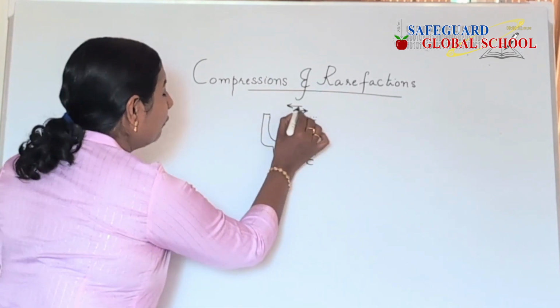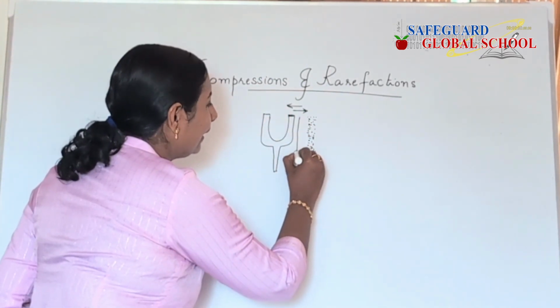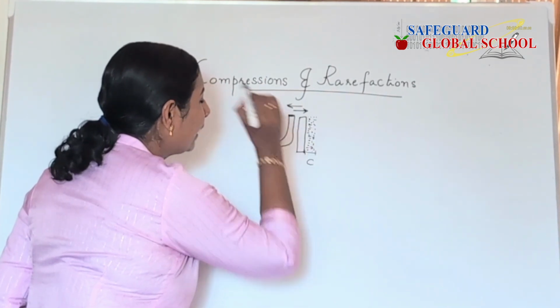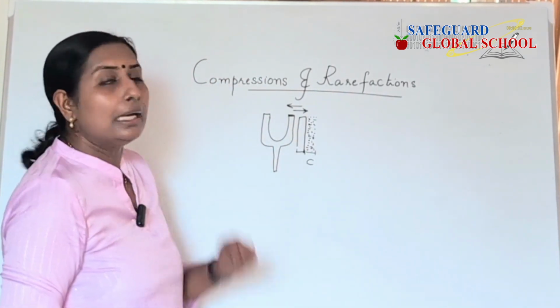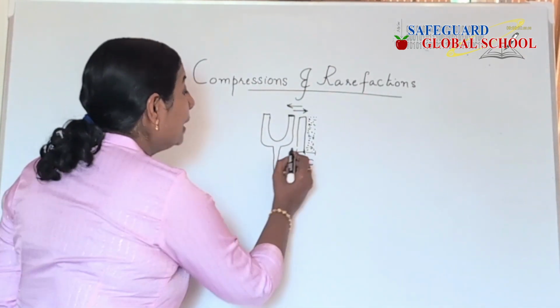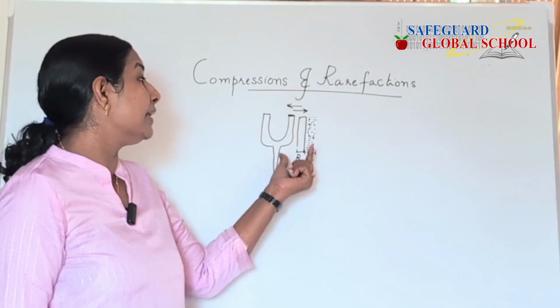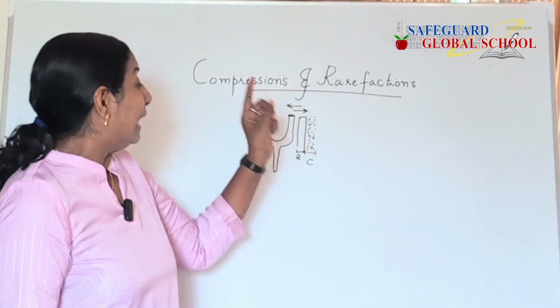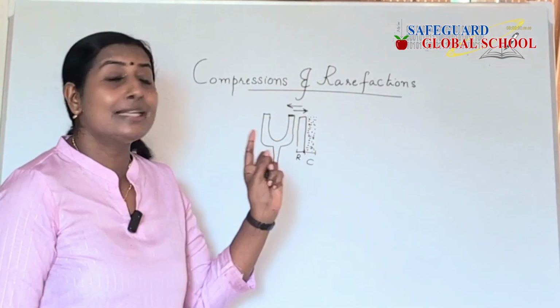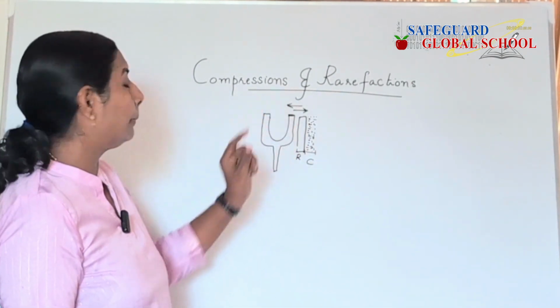So when it moves to the left, there develops a region in the medium where the particle density is low or the pressure is low. Such a region in the medium where the particle density is less or the pressure is less is what is meant by rarefaction. We hope that you got the point.